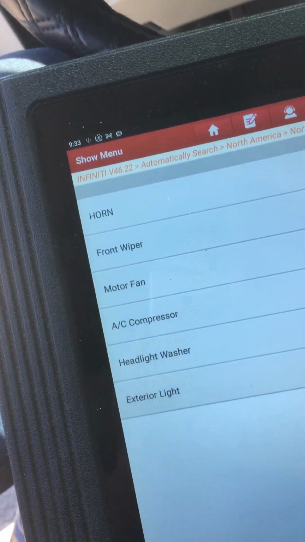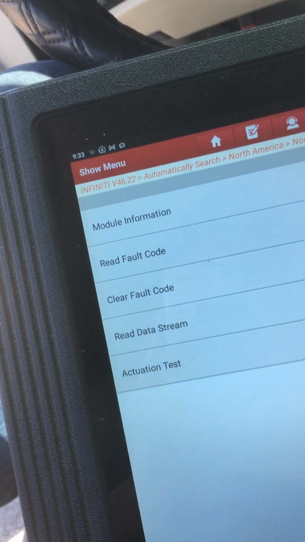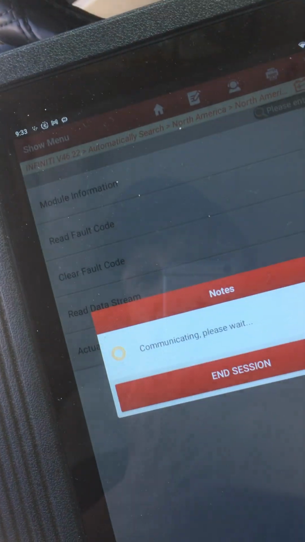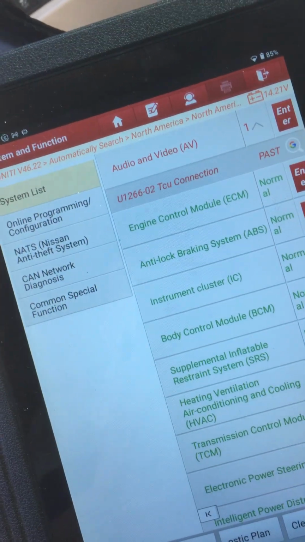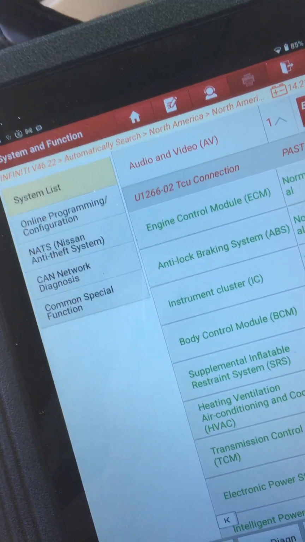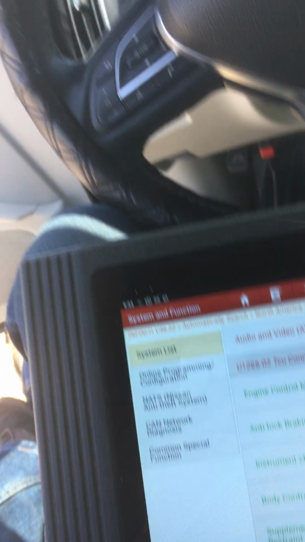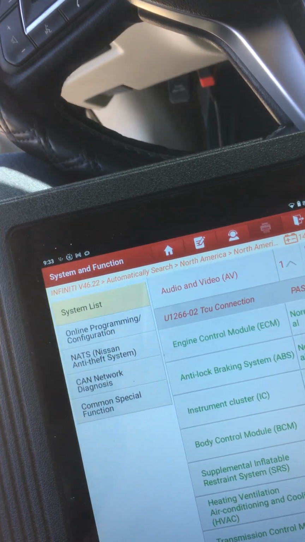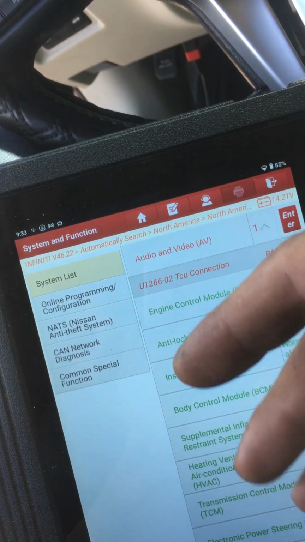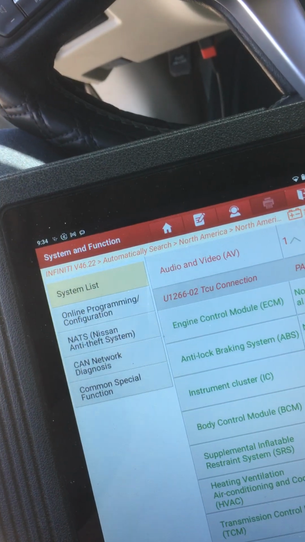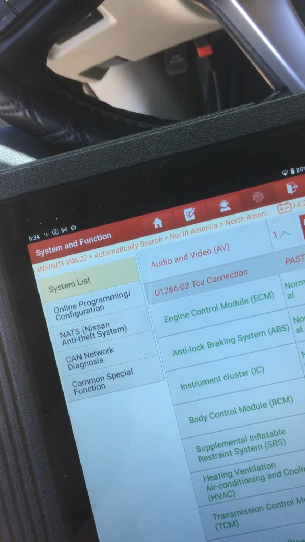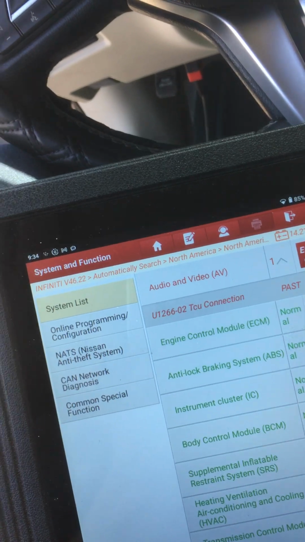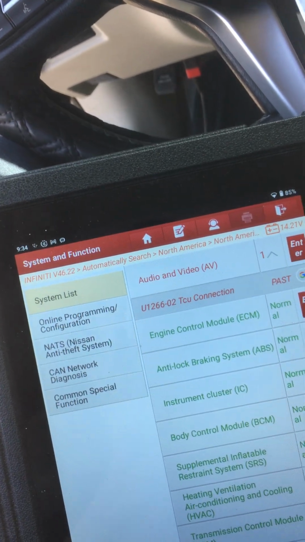Next step is to actually get physically to the compressor. We got no codes. Physically get to the air compressor connector and check whether we're getting voltage there when it's on. If we do, it's going to be a bad AC clutch, pretty much AC compressor. If we don't, then it's going to be a whole different story.